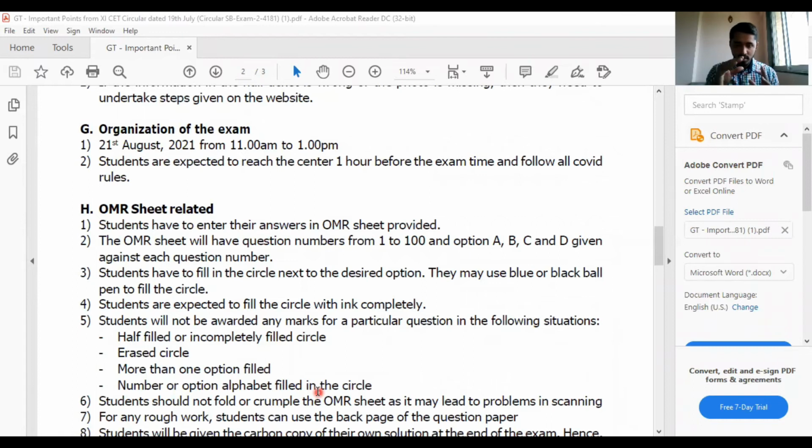If you don't know the answer of a particular question, keep it for the last. Don't fill it right away. You can keep it for the last and fill it later, so that you are carefully filling the circle of the correct answer.